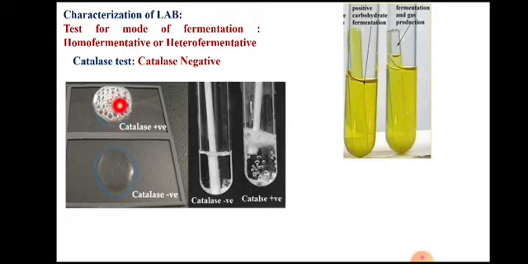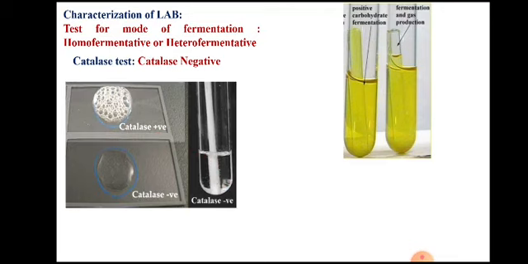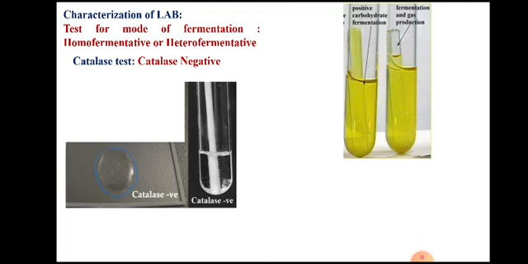If it shows bubbles, effervescence like this, then it shows evolution of oxygen and the test is positive. In the tube test, we can see the bubbling of oxygen. In the case of lactic acid bacteria, we will see results like this: it is catalase negative.